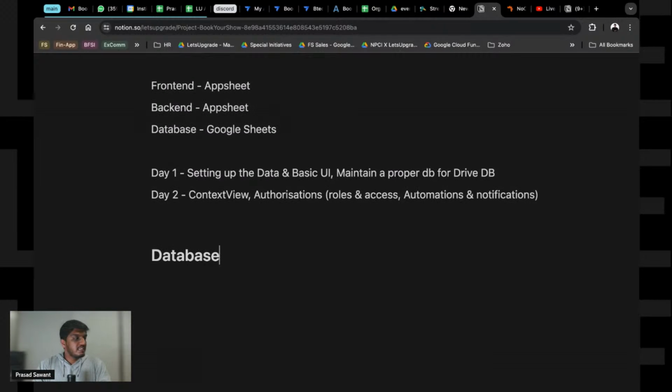Now let's figure out the entities that we are going to require for this app that we want. If you know what MVC is, it's model view controller. Similarly, this becomes your model, this becomes your view, and the backend becomes your controller. So model, view, and controller.